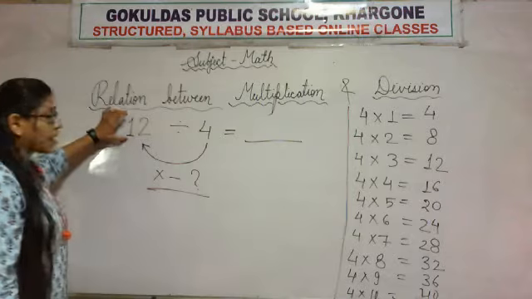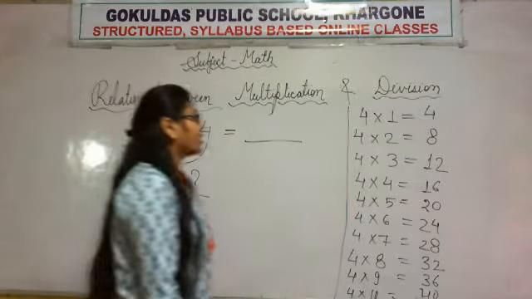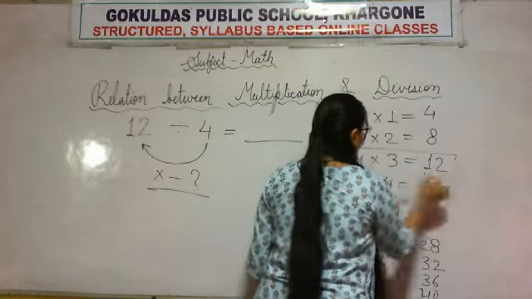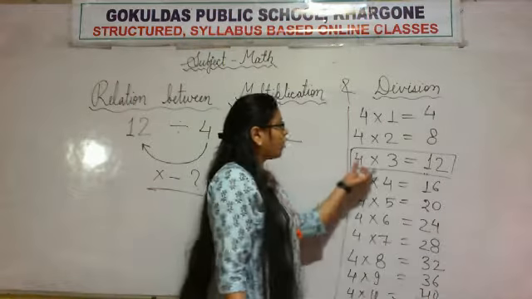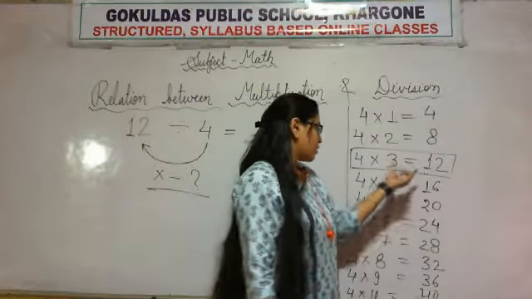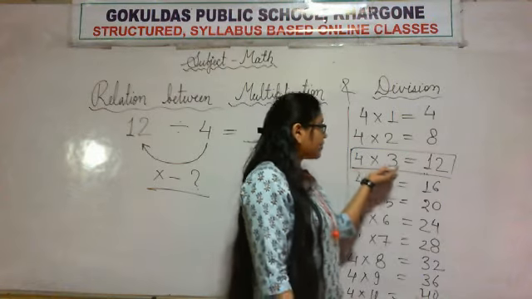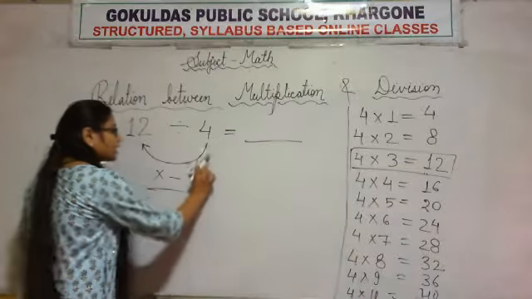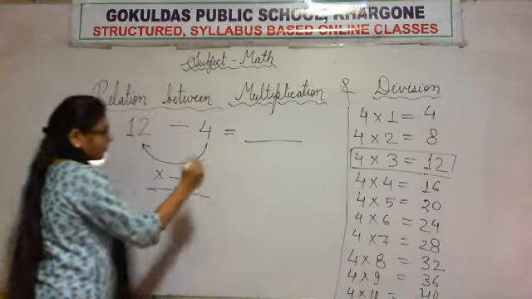So we need number 12. Let's find the number 12 in the table of 4. Here is number 12. Let's highlight it first. So 4 into 3 is equal to 12. 4 threes are 12. So we need to multiply 4 by 3 for getting 12. So in the place of the question mark, we'll write 3.